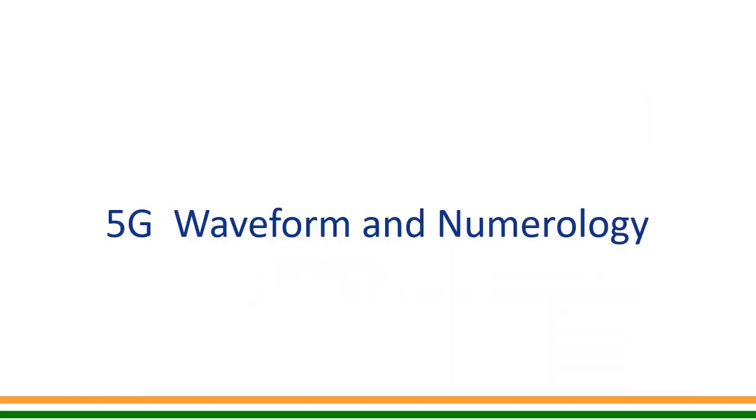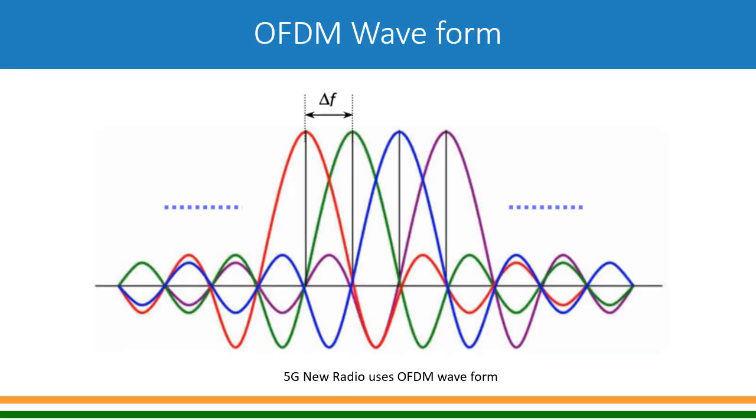Now let's go on to what kind of waveform is used in 5G radio, and the concept of numerology in 5G radio. As in 4G, in 5G also the OFDM, orthogonal frequency division multiplexing, waveform is used.